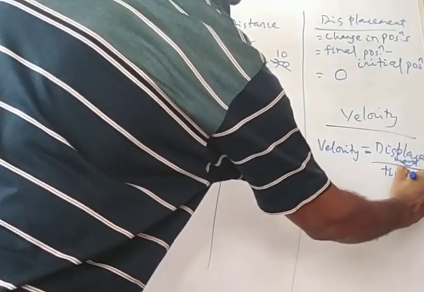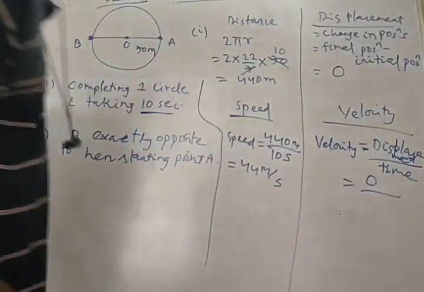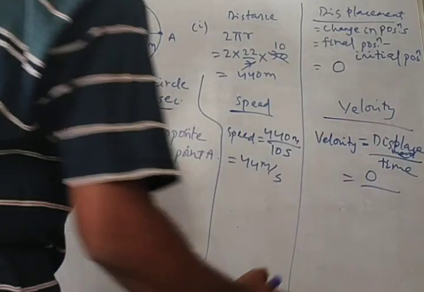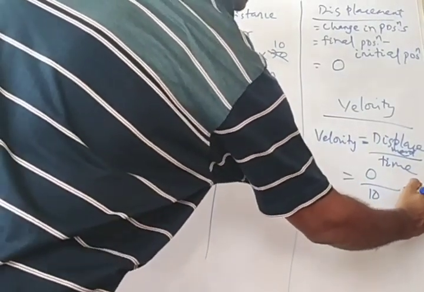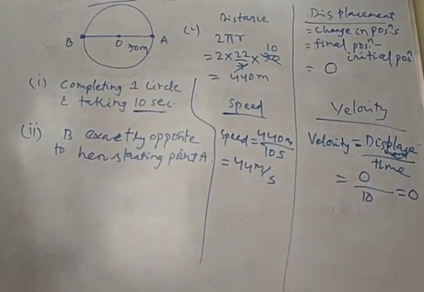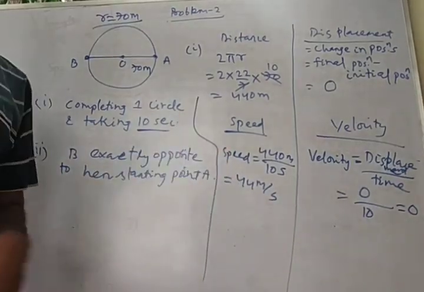Displacement by time. Already she has covered 0 displacement. Her displacement is 0, but time is 10, so this will be 0. So her velocity will be 0 and speed will be 44 meter per second.